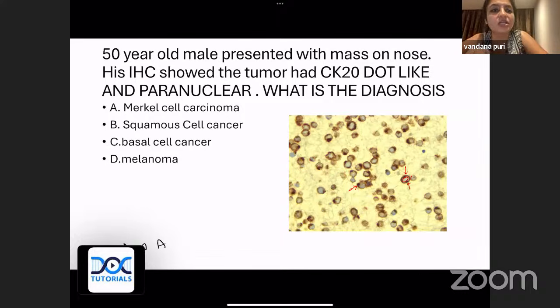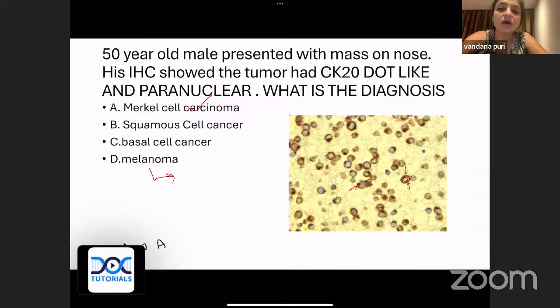So CK20 dot-like paranuclear positivity is very typical of Merkel cell carcinoma. Please remember, Merkel cell carcinoma is a neuroendocrine carcinoma of the skin. It typically occurs in the elderly, and it is a very aggressive tumor. They will typically show you CK20 dot-like positivity. That is what you all have to remember.